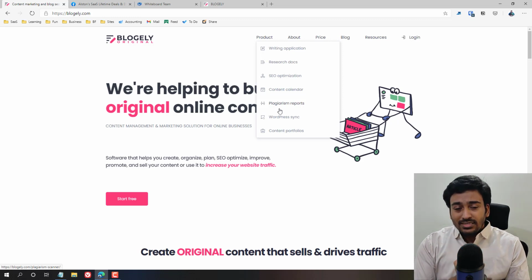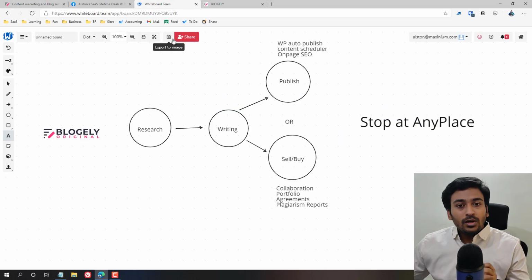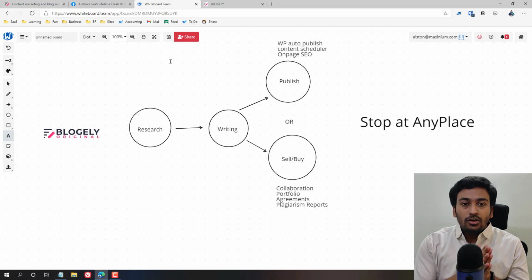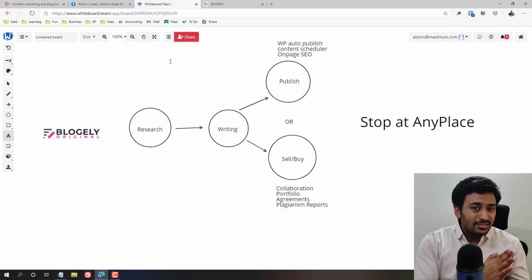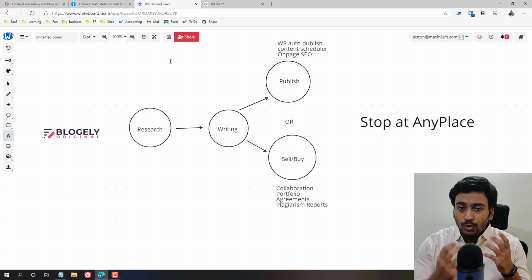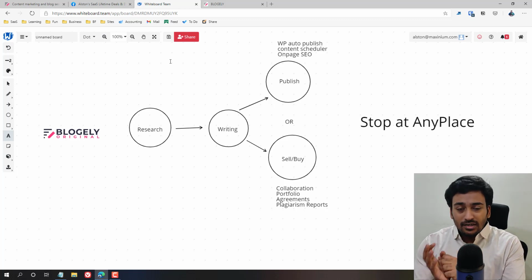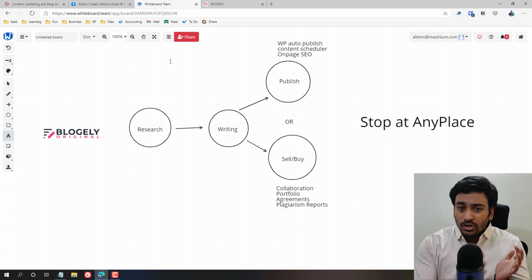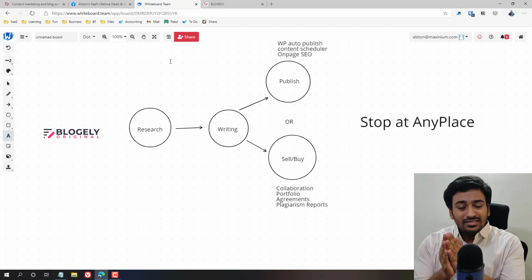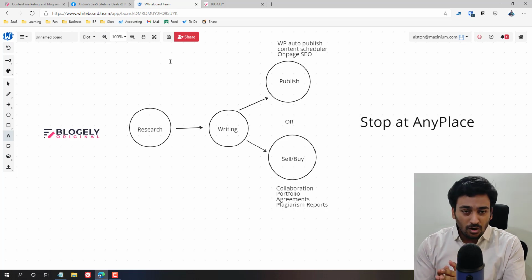I've been using this SaaS for 2 months, so I'm going to walk through the approach and functionality which I think is important from my perspective. First, we need to understand the core product of Blockly. Blockly is not a content curation system, not a content SEO optimization system, not a keyword research tool, not a single platform to auto publish articles.